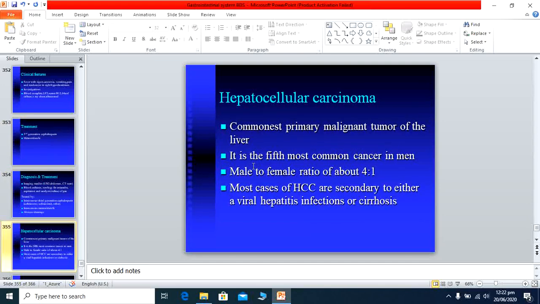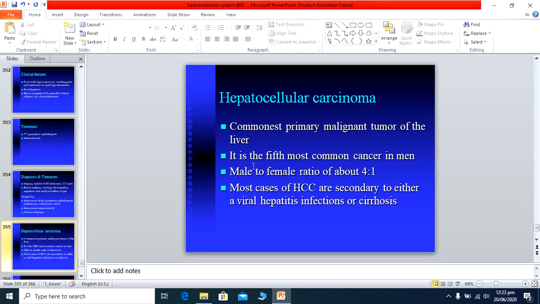Next topic which we are discussing is hepatocellular carcinoma. I have told you in my previous lectures, especially in cirrhosis, that the more common cause of hepatocellular carcinoma is hepatitis C infection, hepatitis B infection, and sometimes alcoholic cirrhosis. This also leads to hepatocellular carcinoma.